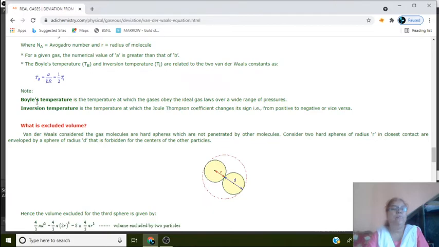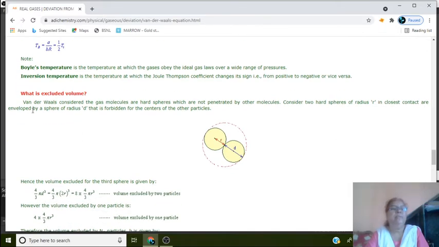I repeat, Boyle temperature is the temperature at which the gases obey ideal gas laws over a wide range of pressure, and inversion temperature is the temperature at which the Joule-Thomson coefficient changes its sign, that is from positive to negative and vice versa.